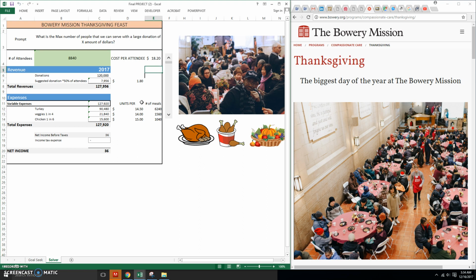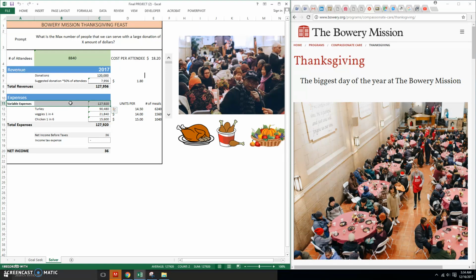So once again, the revenue stays the same, with our two sources of revenue being donations and suggested donation. This time we're keeping the suggested donation at $1.80. But the variable expenses had to be adjusted a little bit to better match the functions of Solver, and Solver being just Goal Seek, but a little bit more complex.